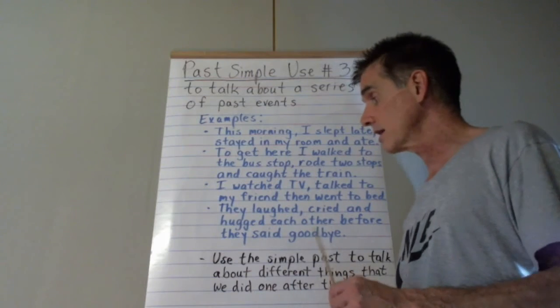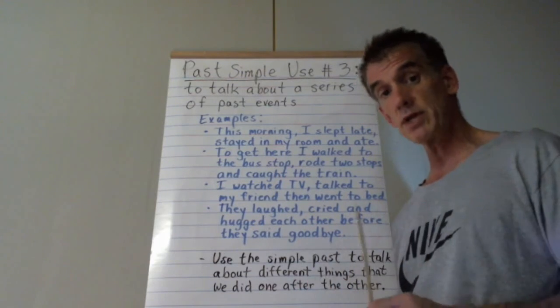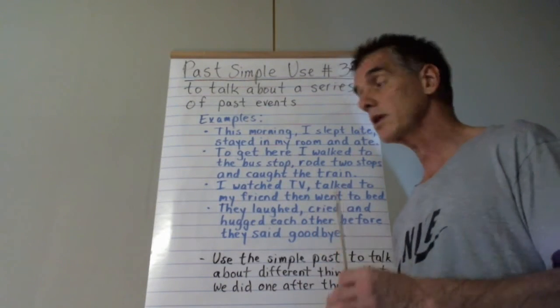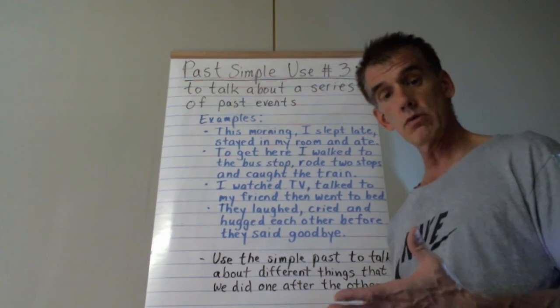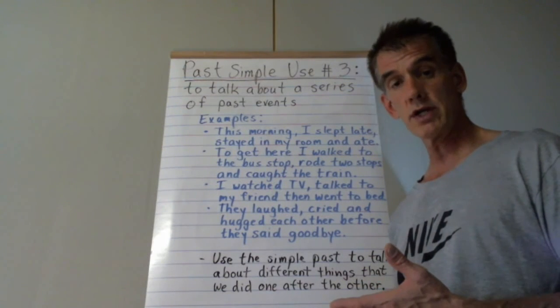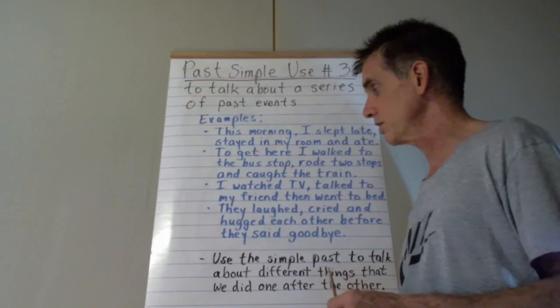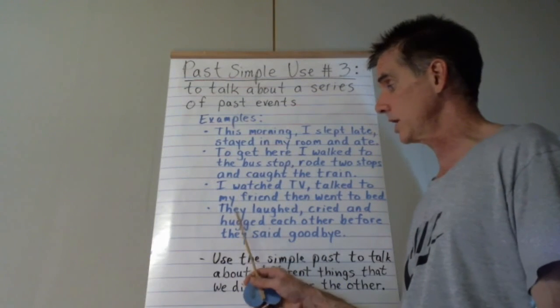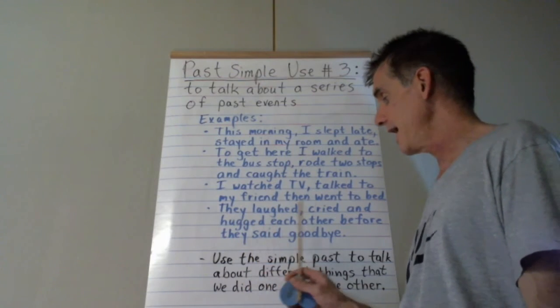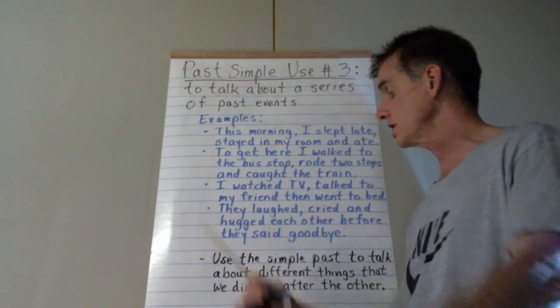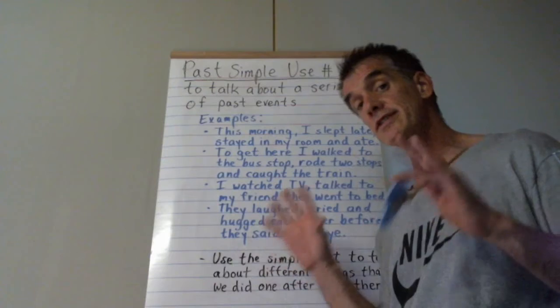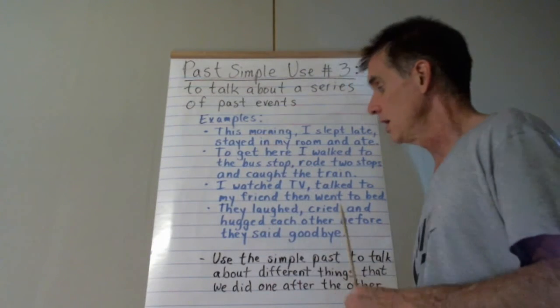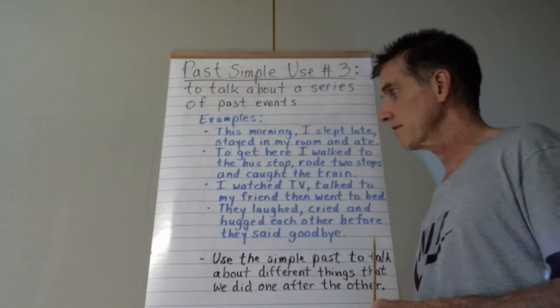These are a series of things that happened in the past, one after the other, that no longer have any bearing on the present. They don't really relate to the present. They all happened and finished in the past. So one more time, the fourth example: They laughed, cried, and hugged each other before they said goodbye. A series of events.